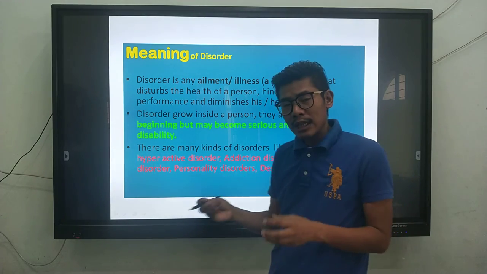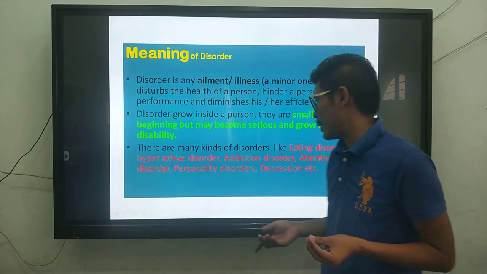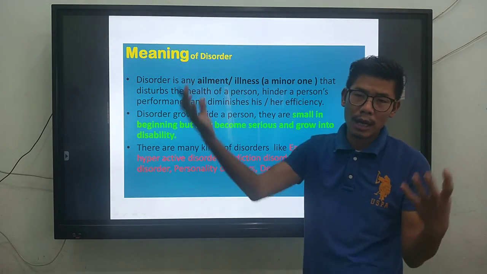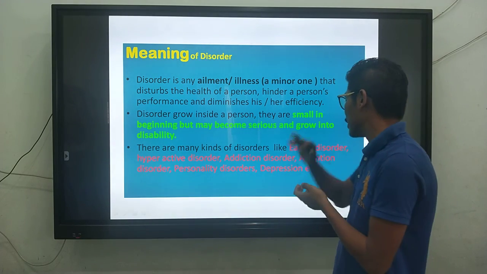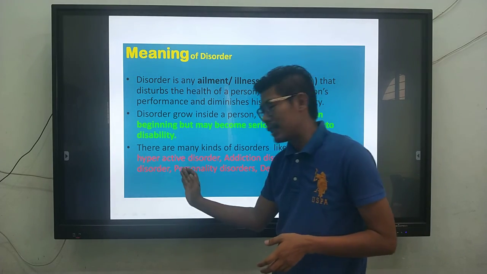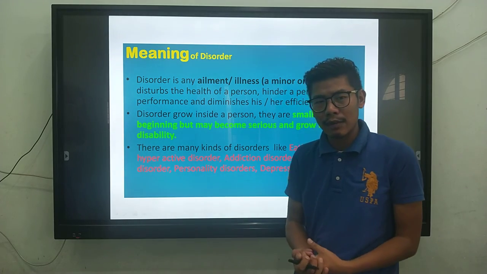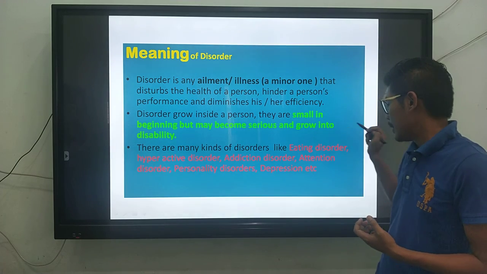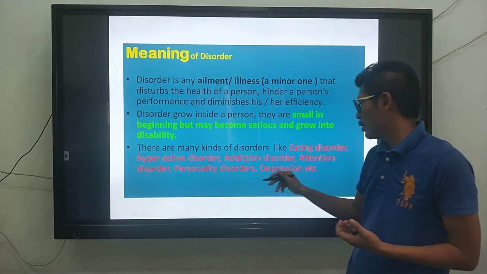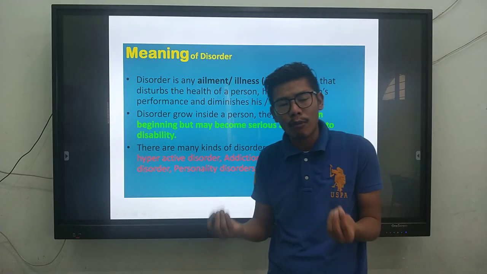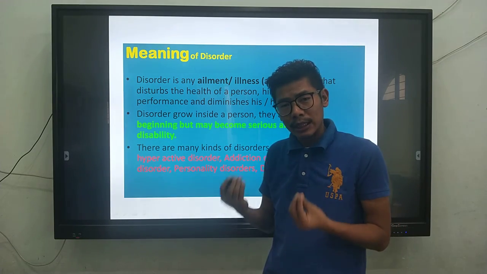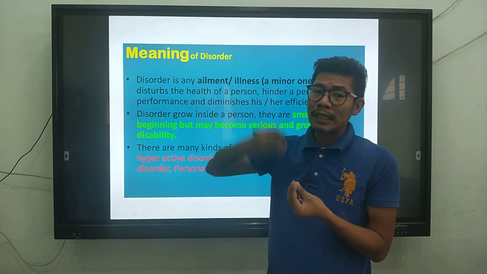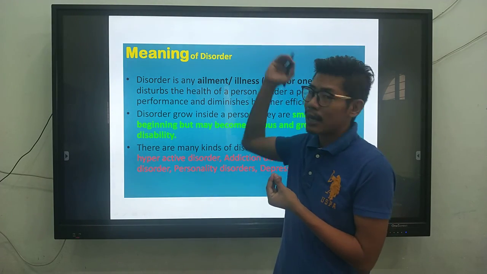The types of disorder that you see are, first of all, eating disorder. If you're not able to eat properly, eating too much or too little, that comes under this category. Then hyperactivity, where you're very active all the time, also comes under disorder. And addiction disorder, attention disorder, personality disorder, depression disorder. These are very common problems in our daily life. But if a problem continues for a long period of time, it becomes permanent, and this will be considered a disability.